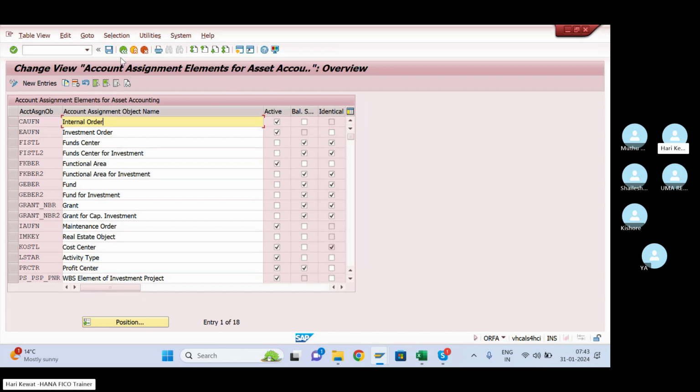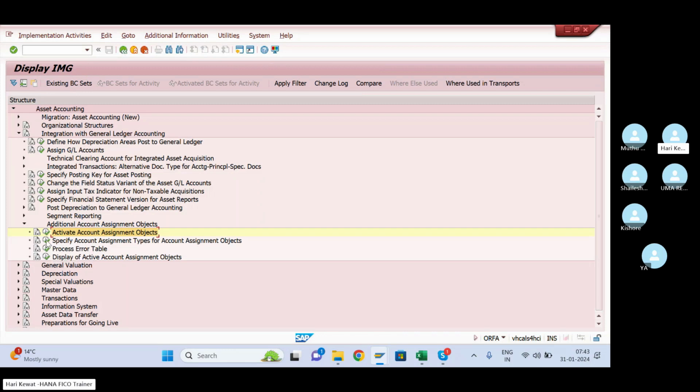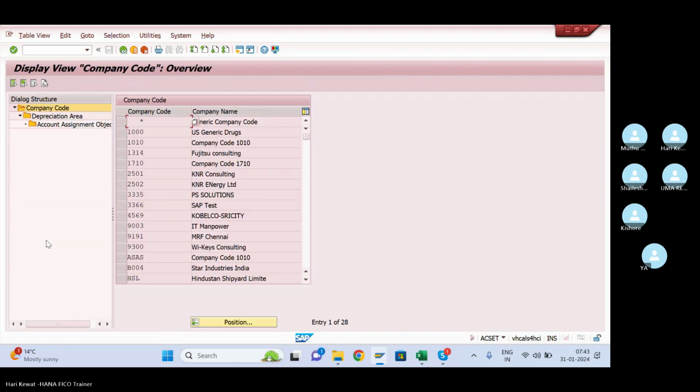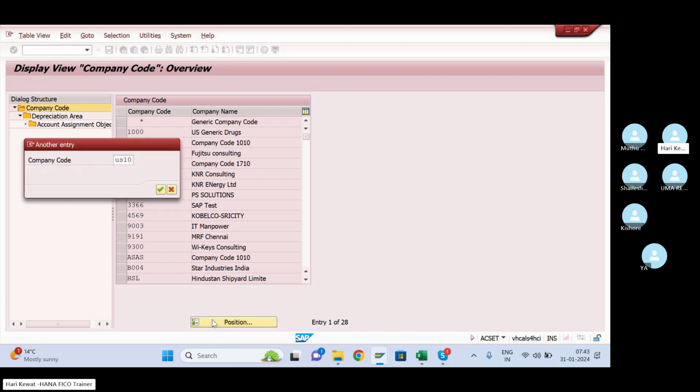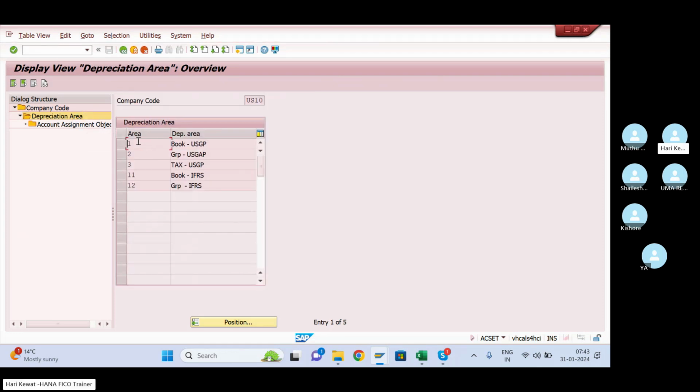Okay, so once you activate here, go to next step, come to here, then you select your company code US10 and go to here, and then you have to tell for which depreciation area this profit center should get derived. So for real depreciation area it is mandatory.